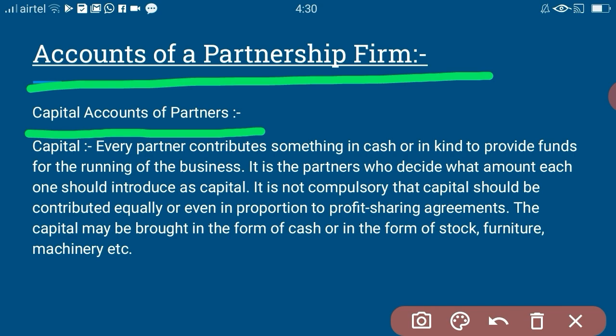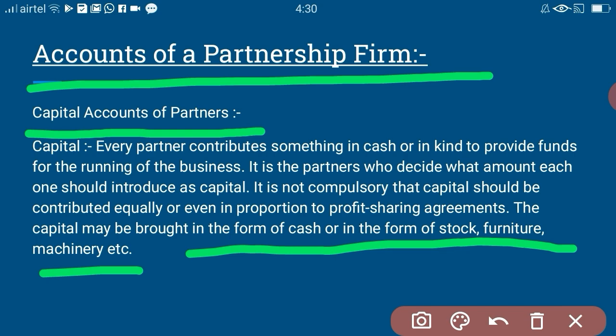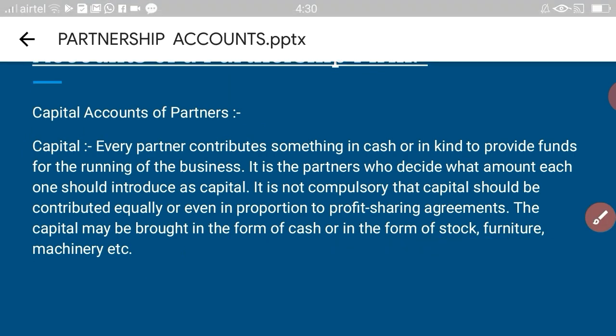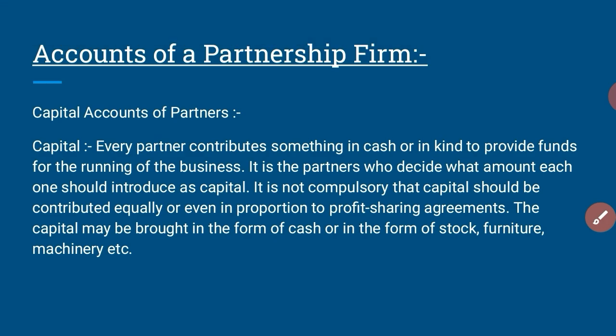Now, it is not compulsory that partners should contribute equally or even in proportion to the profit sharing agreements. Nothing like that. All that is the partners' choice. And also the capital can be in the form of cash or in the form of stock, furniture, machinery, anything. Okay, so clear about capital?